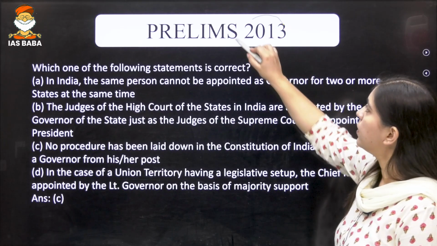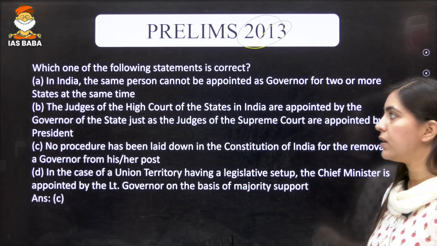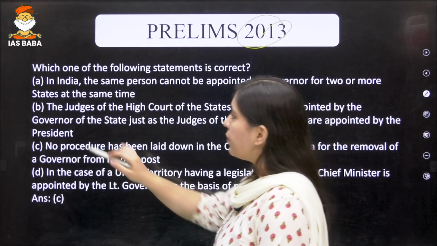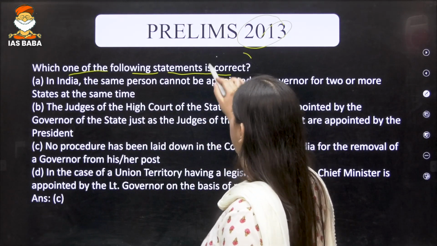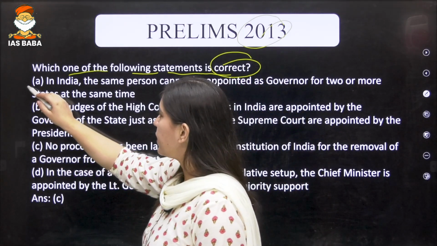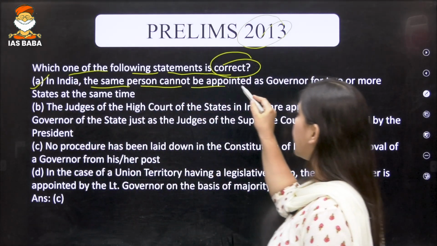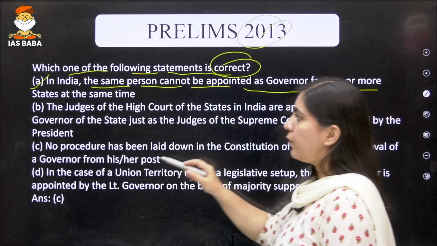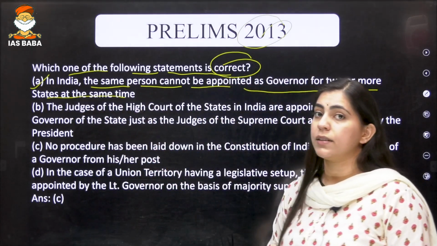Now let's try to understand the question that was asked in 2013. Which one of the following statements is correct? First, it is saying that in India, the same person cannot be appointed as a governor for 2 or more states at the same time.